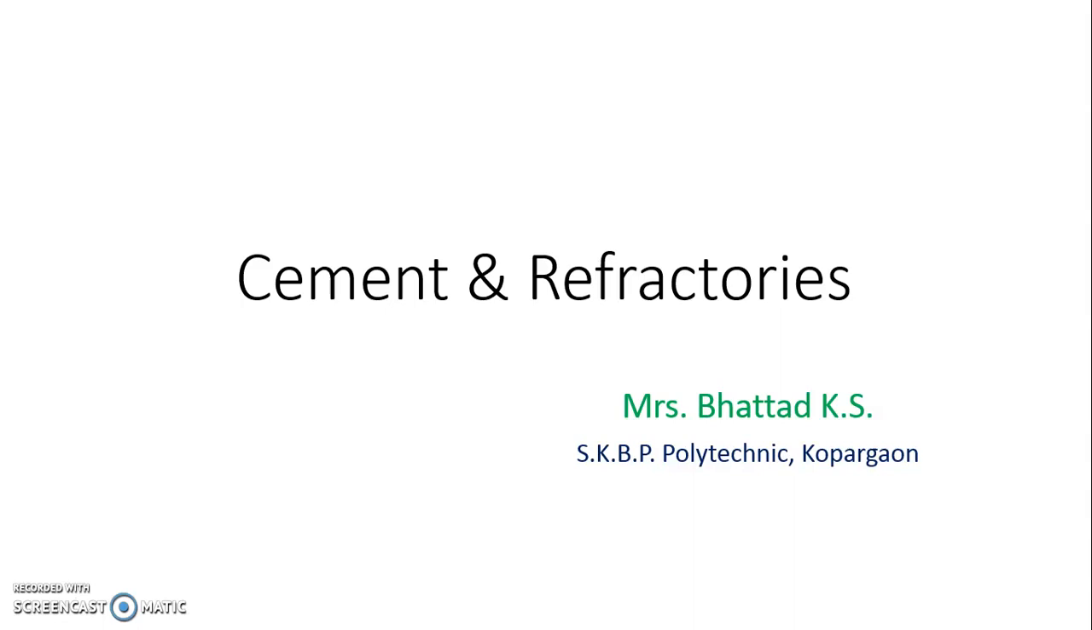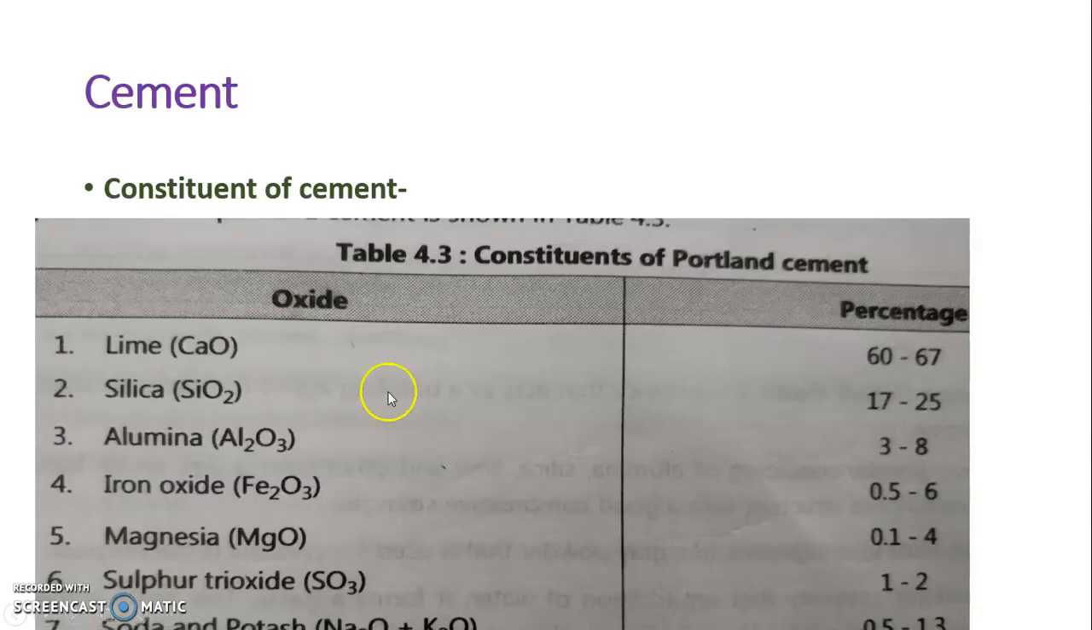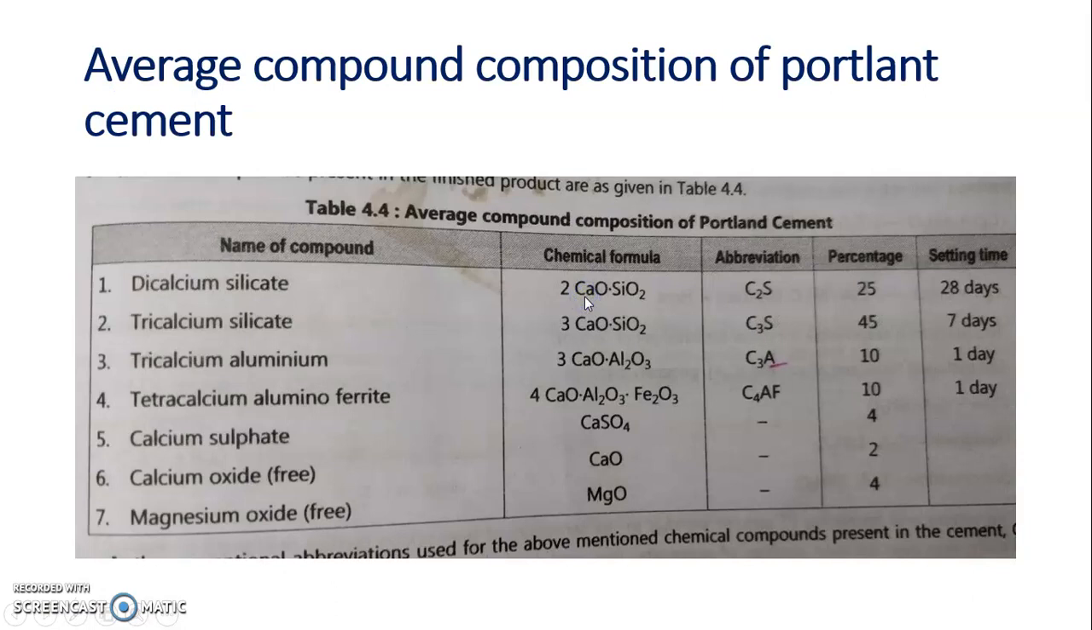So what is cement? Cement is a mixture of silicates and aluminates of calcium with a small amount of gypsum and a good binding material. That is cement. What is the composition of cement? Constituents of cement are, first one is